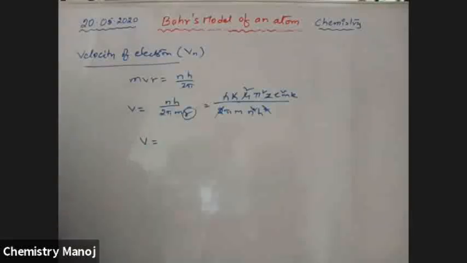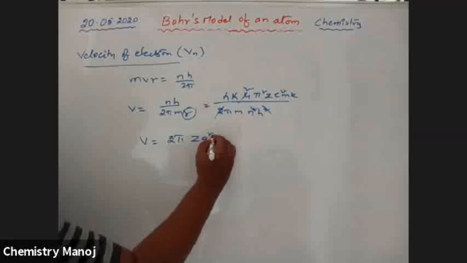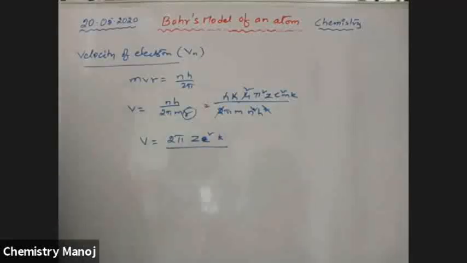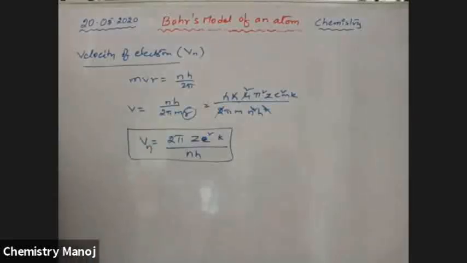Finally we get v equal to 2 pi z e square k by n h. It is the velocity of the nth orbit.